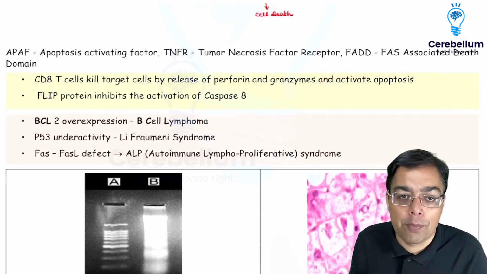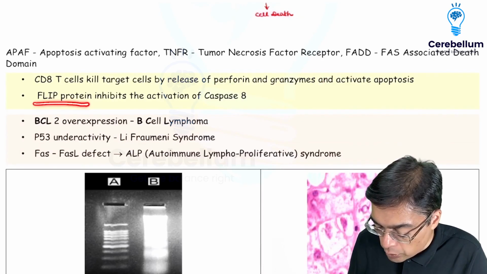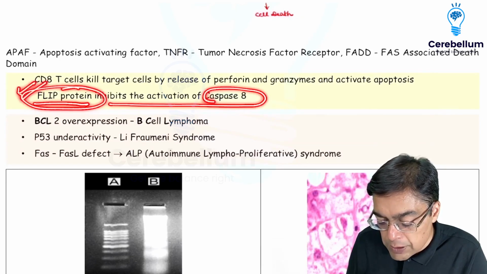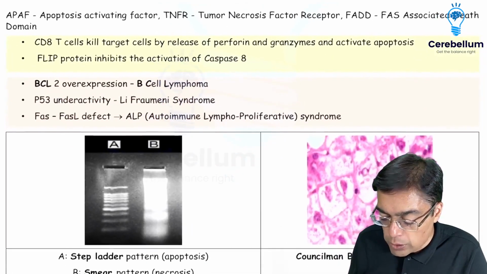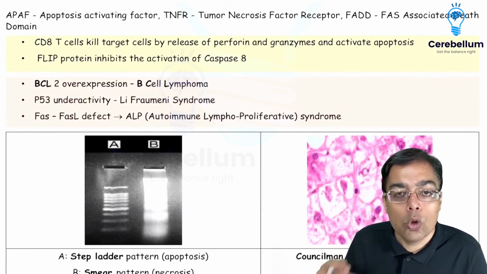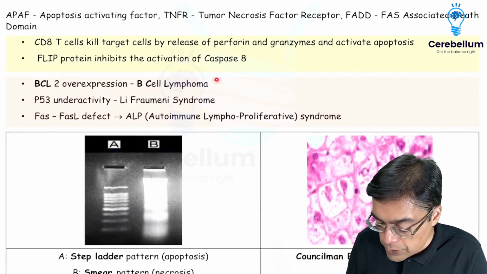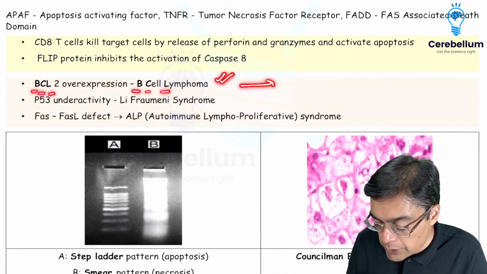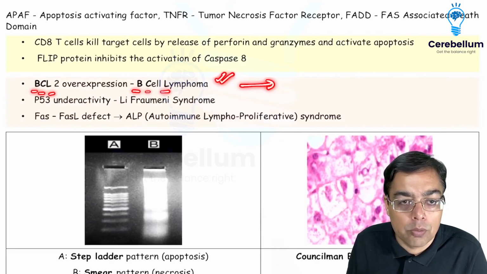FLIP is an example of a protein which is going to be responsible for causing inhibition of activation of caspase 8. That was an example of a previous NEET PG question. So far as the role is concerned with respect to the clinical disorders, overexpression of BCL2, as I discussed with you, is seen as a feature of B-cell lymphoma. So BCL, B-cell lymphoma, especially which one? We talked about the follicular lymphoma.